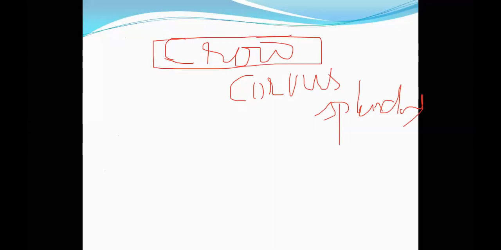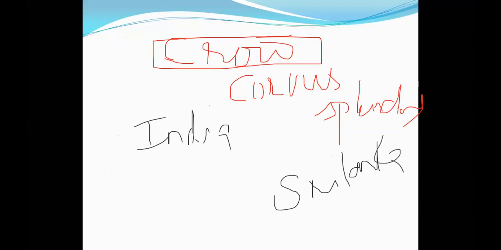Just like a story, first of all there is a crow called Corvus splendens. Where is it? It is there in India. Corvus splendens in India. Corvus splendens in Sri Lanka. Corvus splendens in Myanmar.